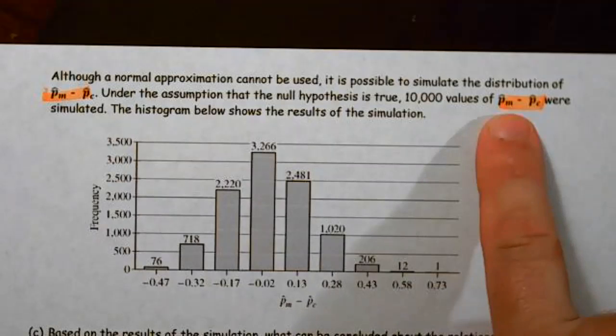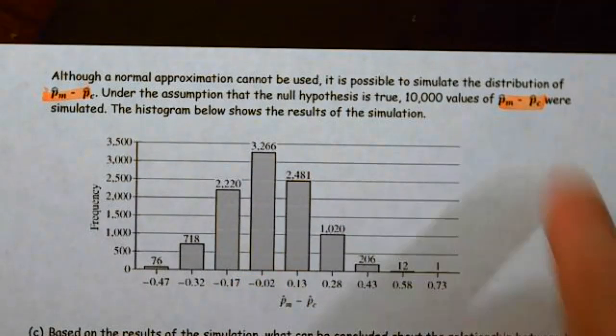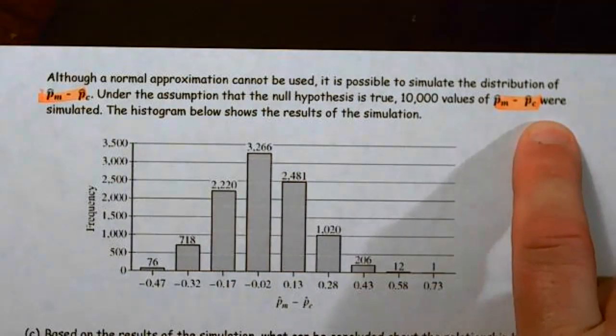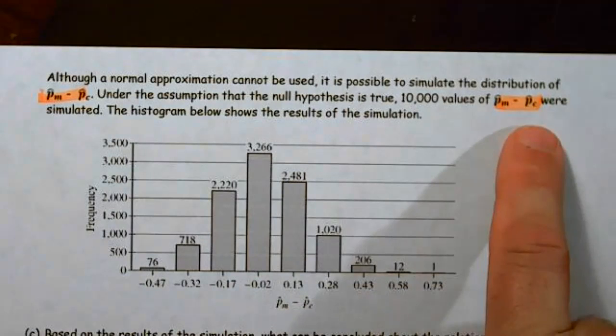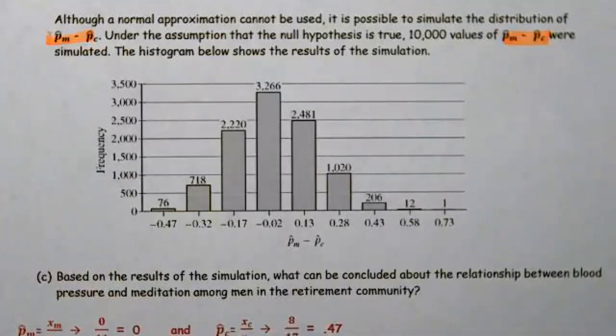So what they're saying is this simulation shows the proportion with high blood pressure who meditate minus the proportion with high blood pressure who don't meditate. That's what is shown here. We have this list of numbers.